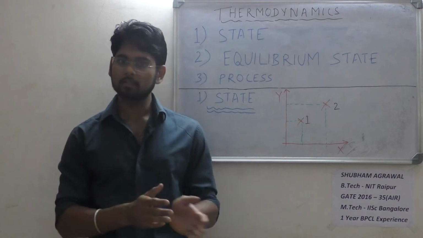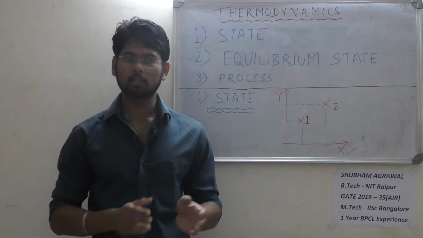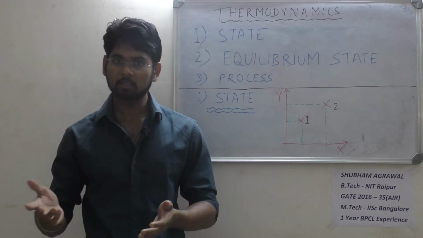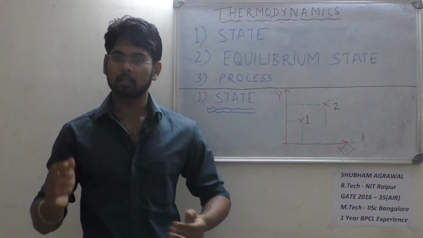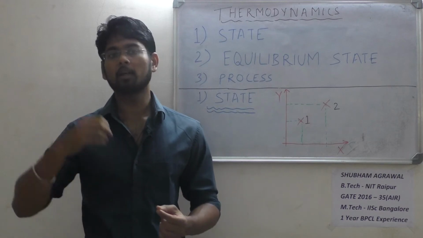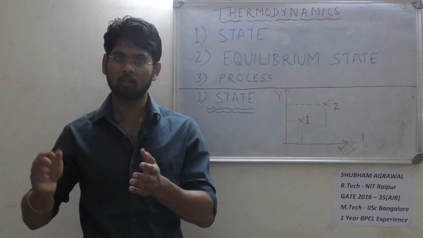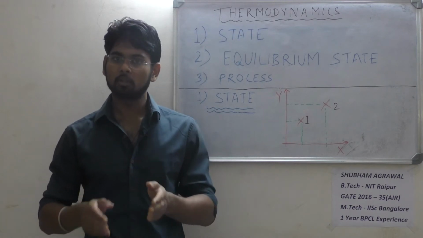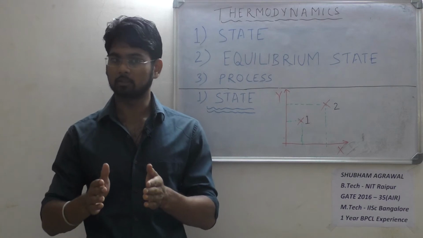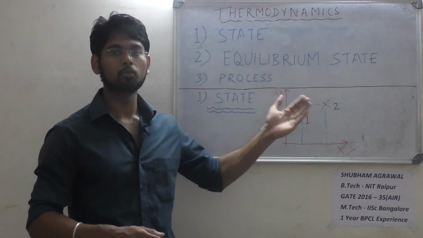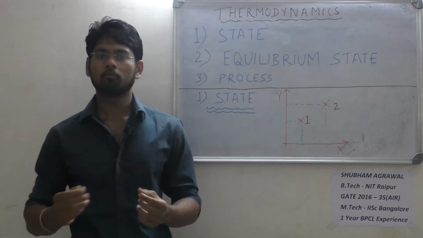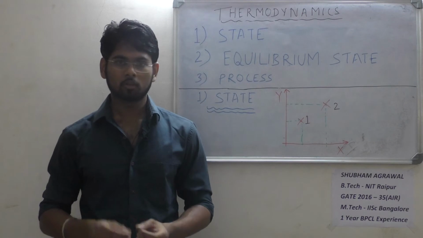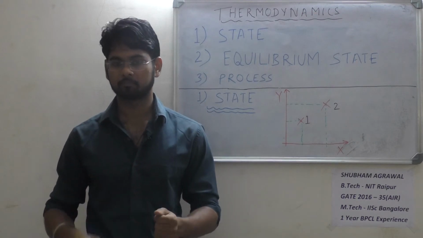Now as time passes, it is not that the state is not going to change. It may change, the volume may change, the pressure may also change. So at that instant of time it can be in any other state. I should be able to represent that state also in the property chart if I am telling that I know the state of the system. So suppose it is at 2. This is how we can plot any state of the system in a property chart. So this was all about state.